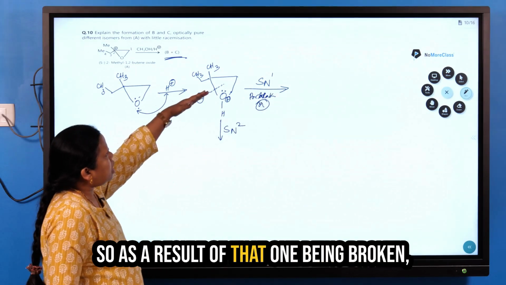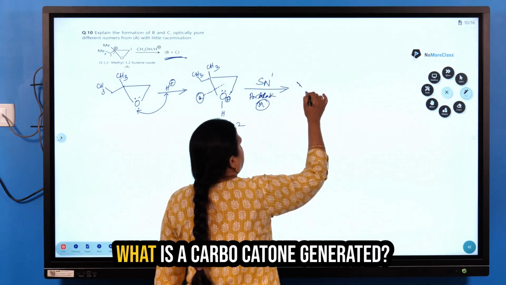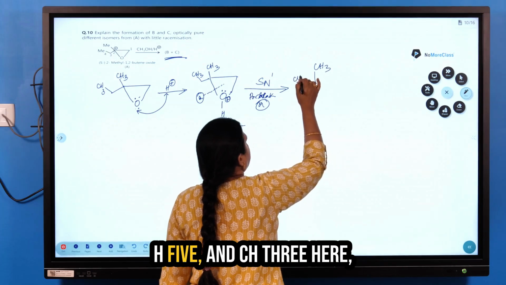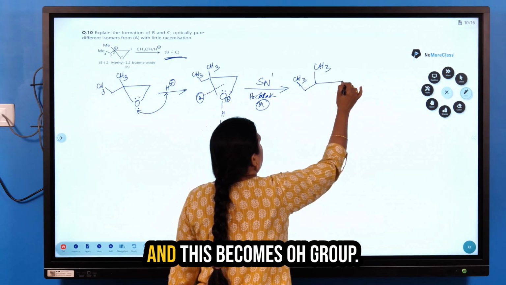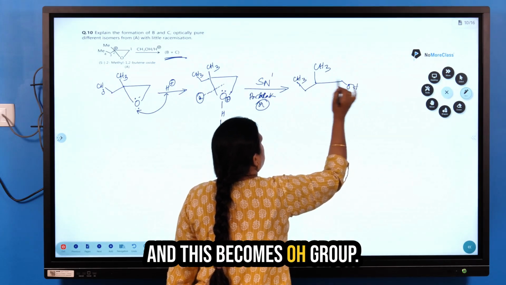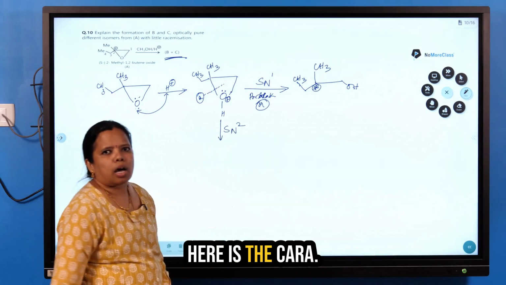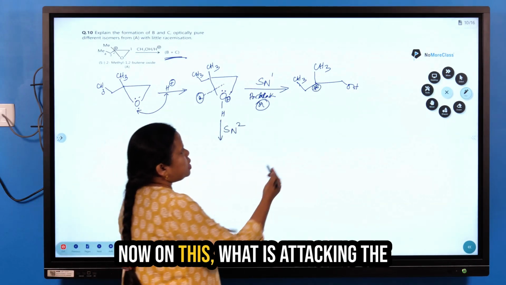As a result of that breakage, what is the carbocation generated? We already have C2H5 and CH3 here, and this becomes the OH group, and here is the carbocation. Now what is attacking on this?